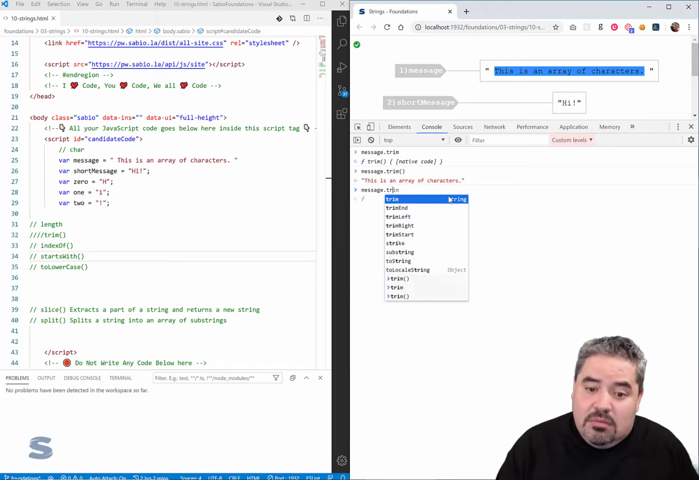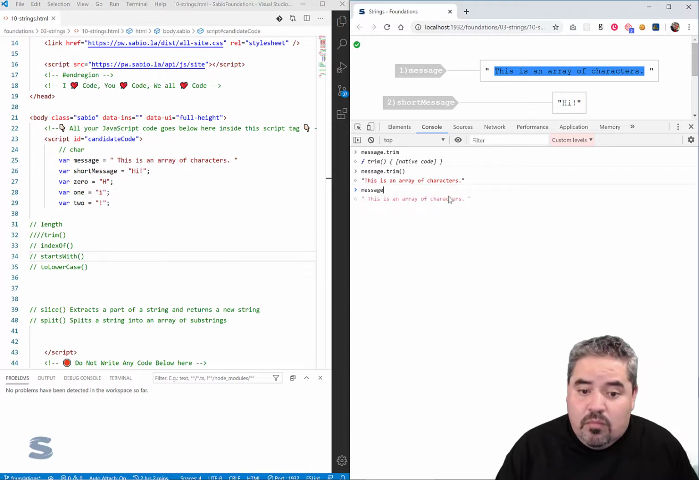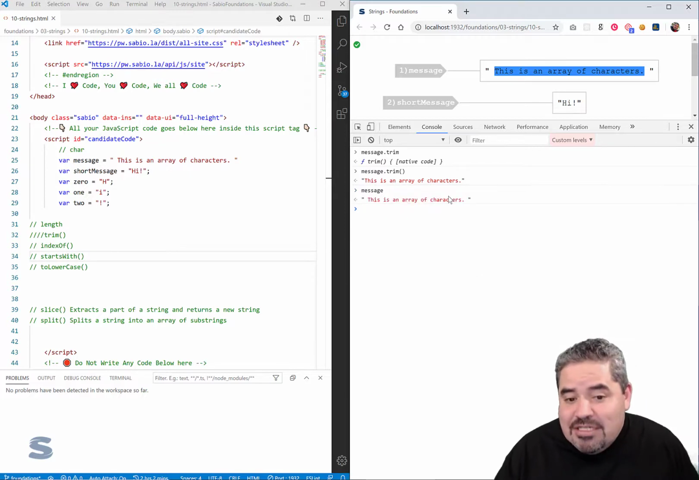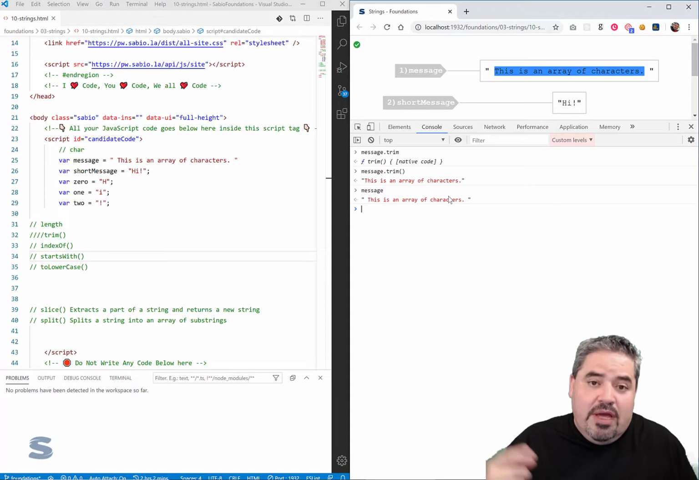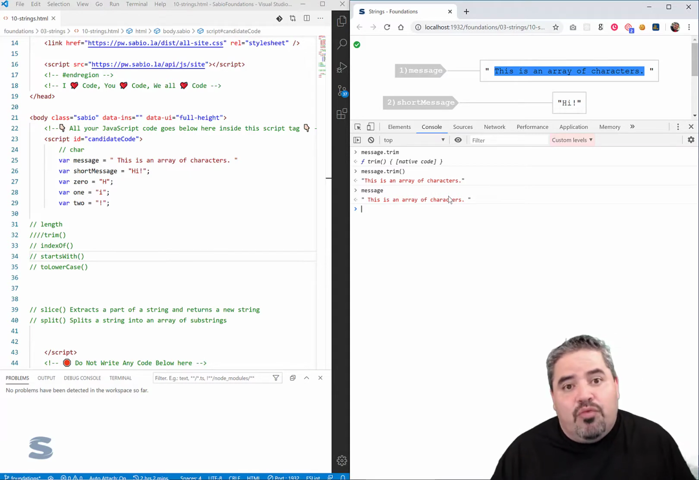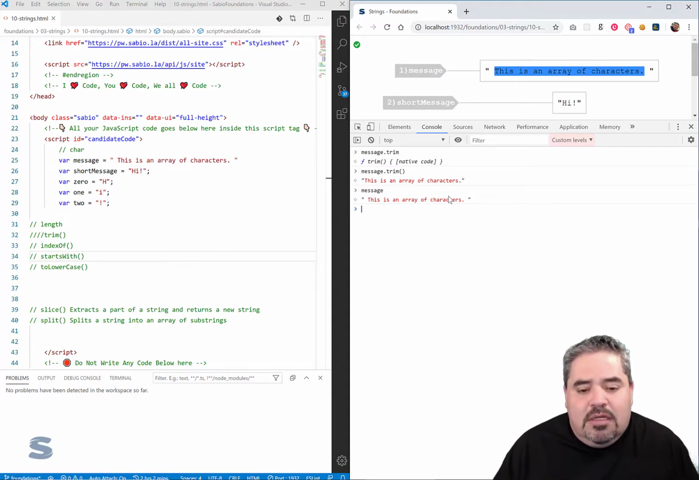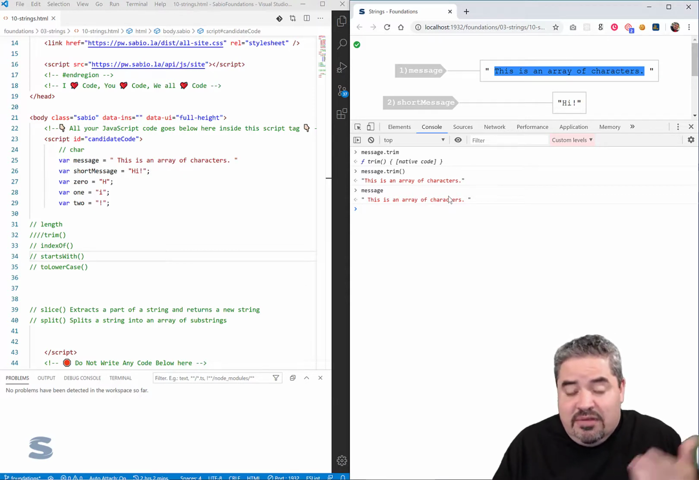Now, however, let's look at this. You'll see that the message itself is unchanged. So this is actually a behavior that you're going to begin to understand, especially when you start working with a library called React. The string here is what is referred to as immutable. A string does not change. And so what this does actually doesn't change it. It leaves it in place.